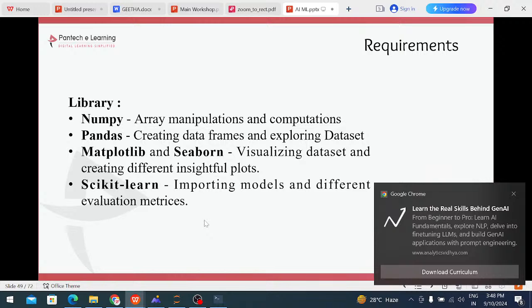That is known as an array: a collection of homogeneous multiple elements. We can enter multiple elements, but of the same data type. There are one-dimensional and multi-dimensional arrays. For that purpose we are using the NumPy library, one of the Python libraries, mostly used in machine learning.